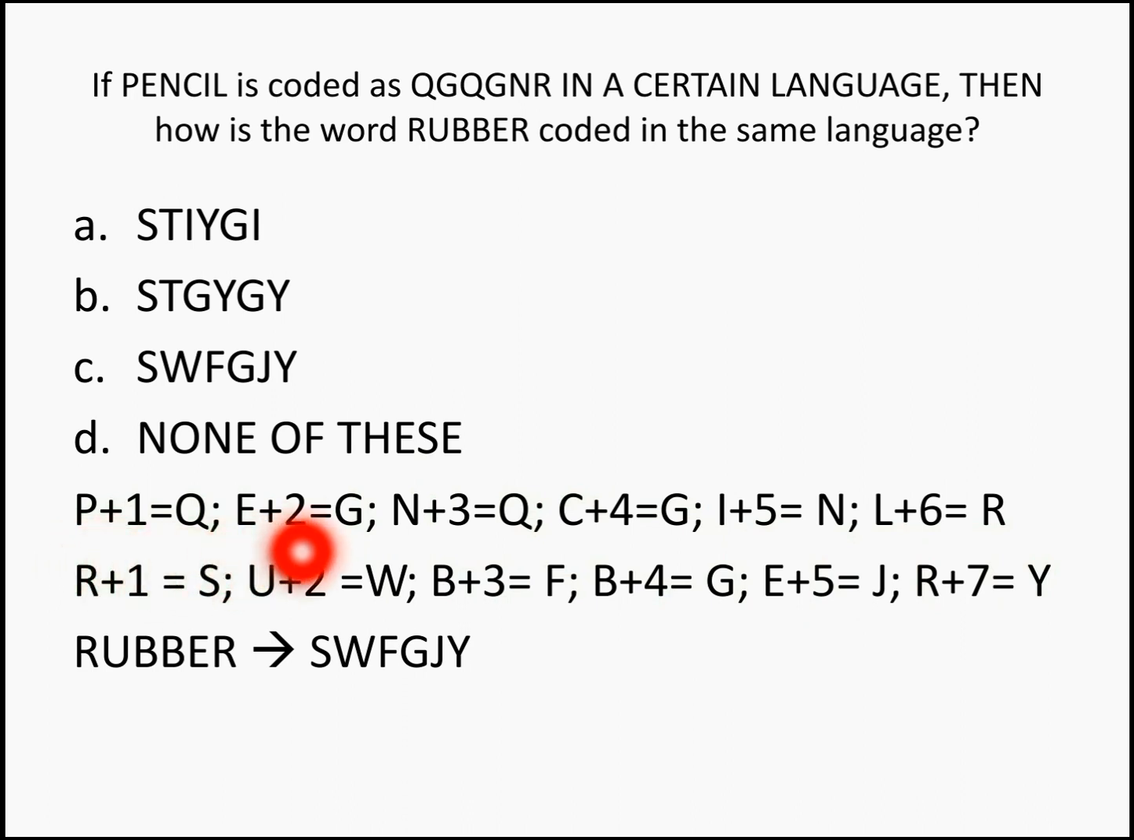P plus 1 is Q, E plus 2, N plus 3, C plus 4, and it goes on like that, right? Now, the same logic is applied for rubber, and so your answer becomes SWFGJY, which is in your option C. That becomes your answer.